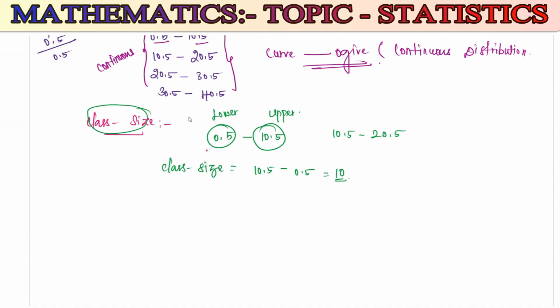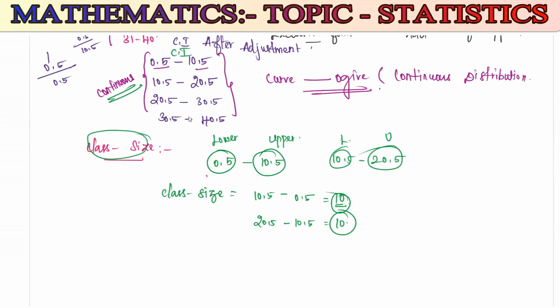Here the class size is going to be 10. Same for the next: upper limit 20.5 minus lower limit 10.5, and if you subtract, you get 10. For the given class intervals, to find the class size, just subtract the lower limit from the upper limit, so the class size is equal for all class intervals. In the first class interval the class size is 10, in the second it is 10. For all the given class intervals, the class size is the same.